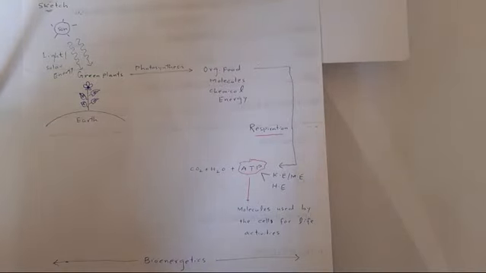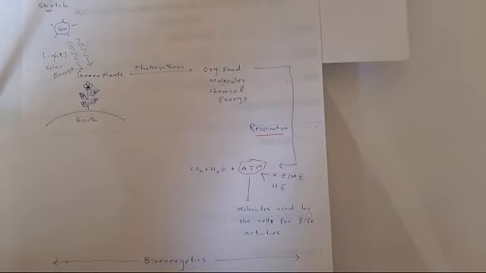In other words, living organisms may be regarded as working machines that require a continuous supply of energy in order to keep working and to stay alive. Now, from where does this energy come? Means what is the source of energy?